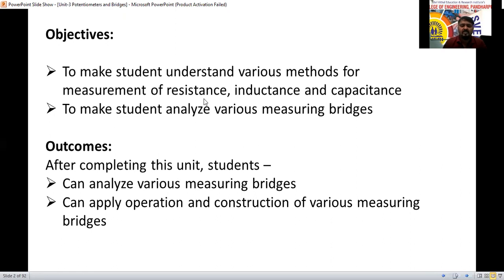You can analyze and apply the operation and construction of various measuring bridges here. Which bridge has what terminals, whether it is a single bridge or two bridges, and which terminal combination of resistance, capacitance or inductance we can use. You will understand the operation over there. We can apply the knowledge in real-time applications. So there are two objectives, and based on these, after studying the syllabus, you will get these outcomes.